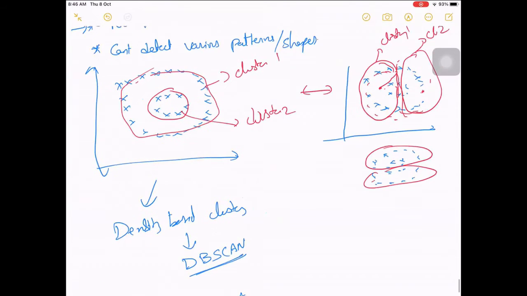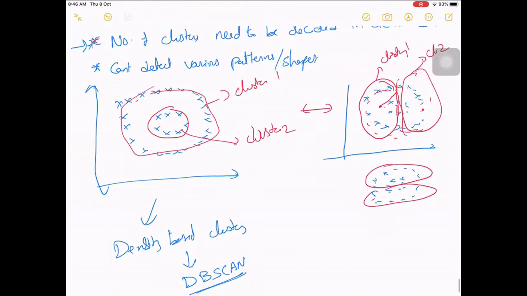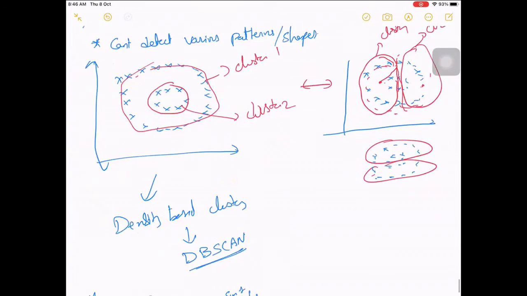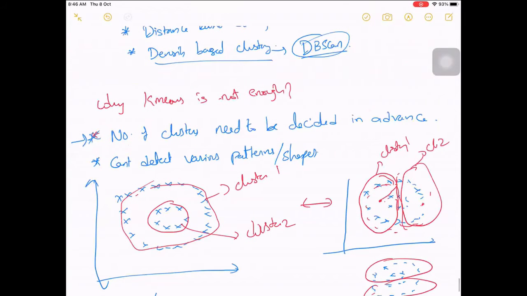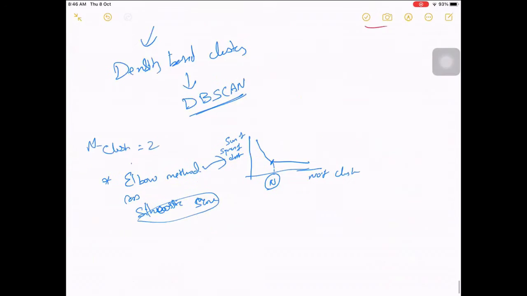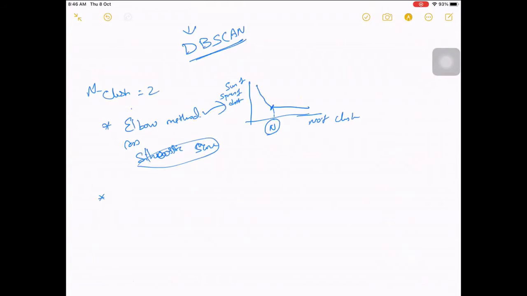And apart from this, there is one more. After this, now the k-means, like we saw, has this challenge, that it can't identify patterns and so on. And one more thing is that it is not robust to noise.